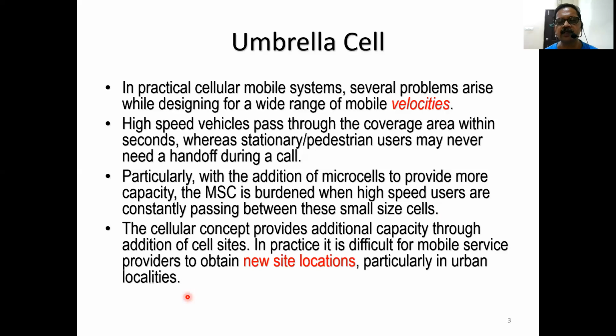As the requirement of cell sites increases with the increase of users, the telecom service provider has to provide more base stations, so he has to acquire more site locations. But it is very difficult in urban areas to acquire a new site.